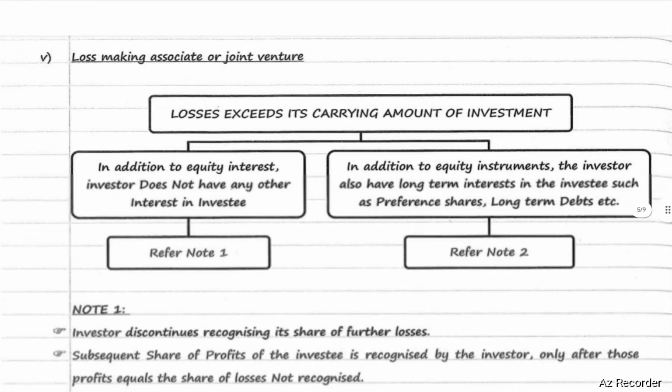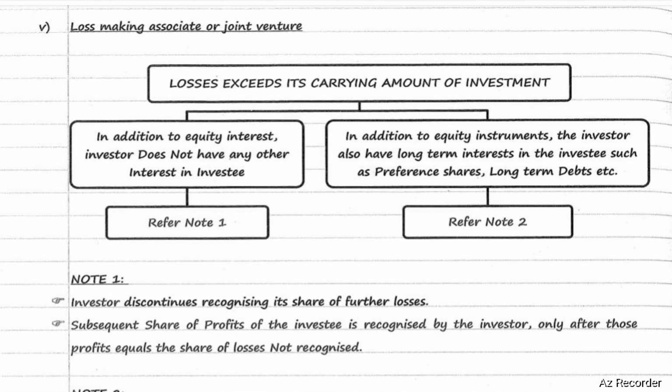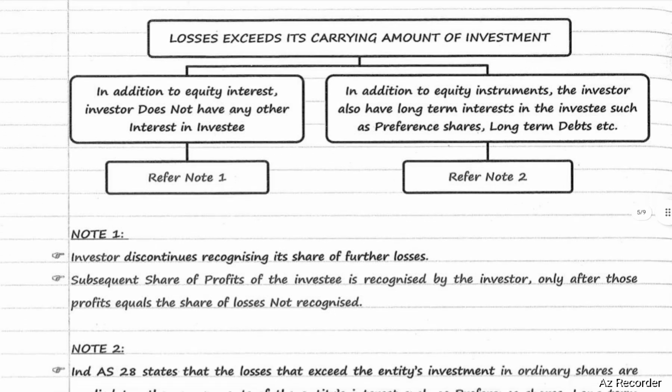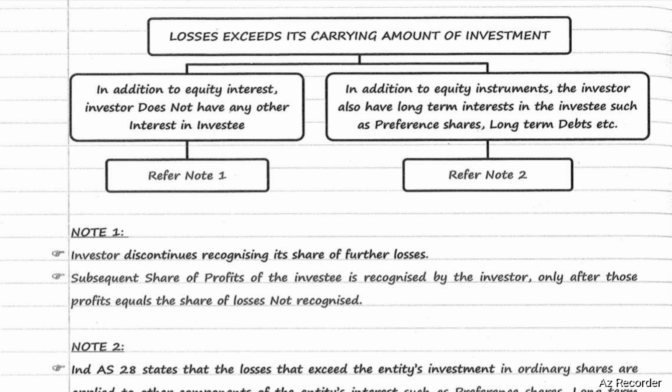Next, in case of loss-making associates or joint ventures, if losses exceed its carrying amount of investment, and in addition to the equity interest, the investor does not have any other interest in the investee, then the investor discontinues recognizing its share of further losses. Subsequent shares of profits of the investee are recognized by the investor only after those profits equal the share of losses not recognized.